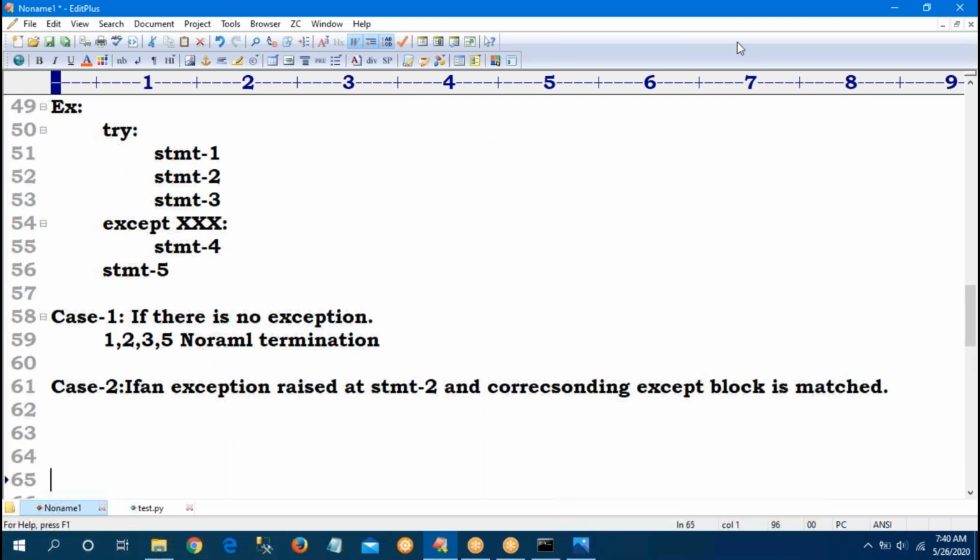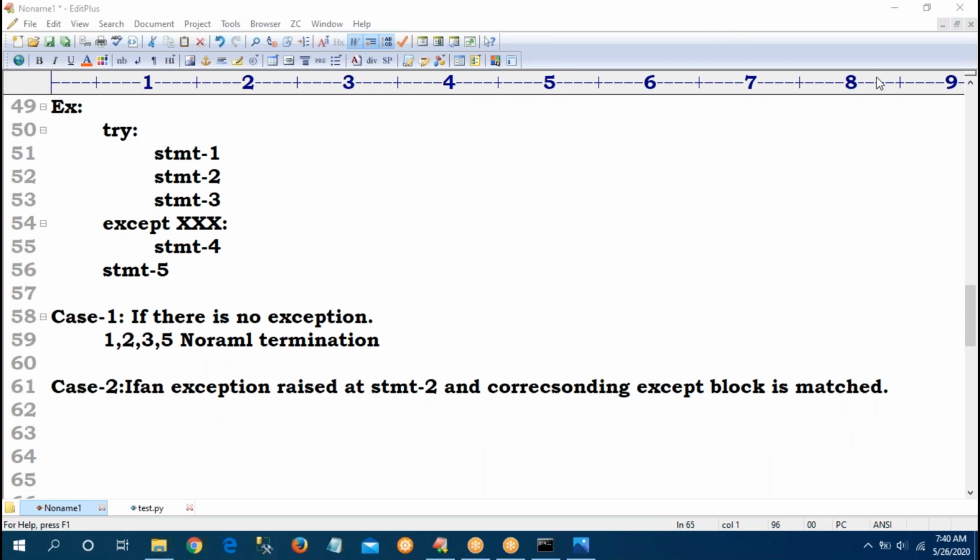In line number 2 the problem came, and the corresponding block matches. Statements 4 and 5.